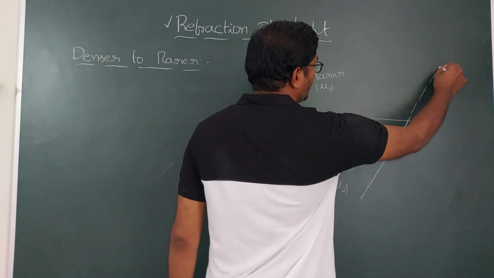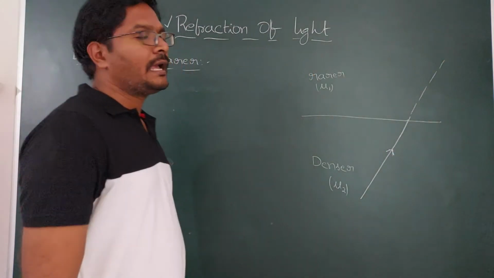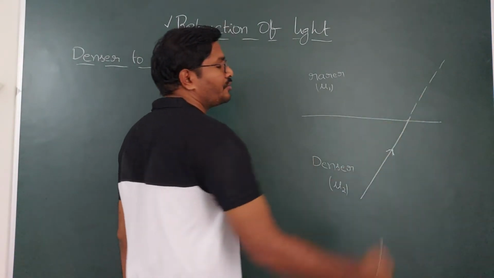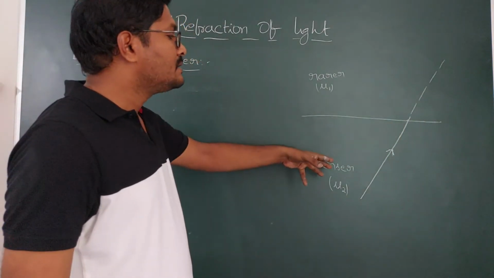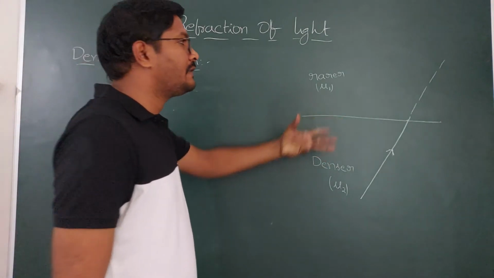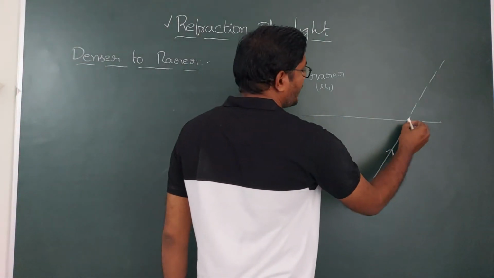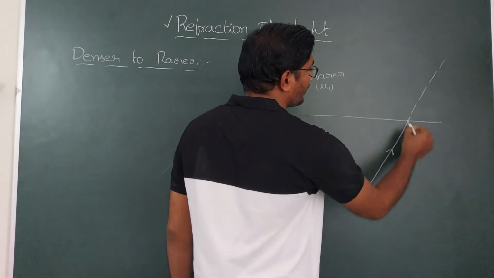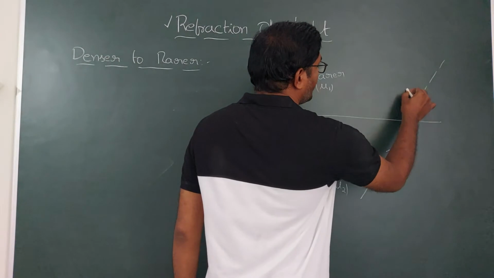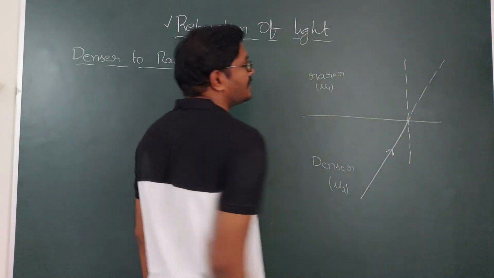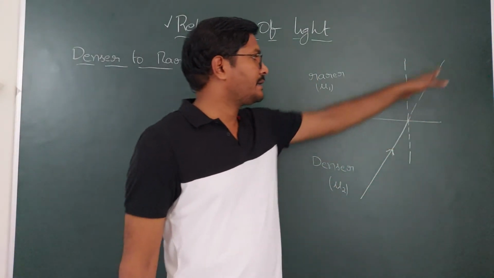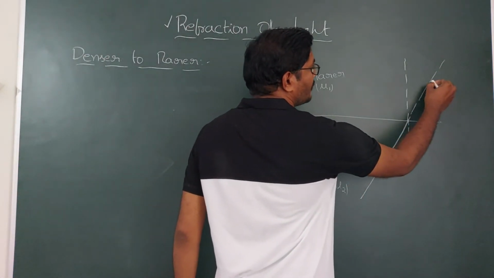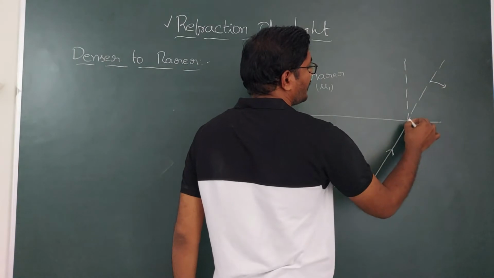If there is a rarer medium, as the property changes, it can bend either towards the normal or away from the normal. We have observed that when light travels from denser to rarer, it is going to bend away from the normal. So you need to draw the normal. Normal is nothing but a perpendicular drawn at the point of incidence. This is the normal. This is the original direction. From the original direction, it is going to bend away from the normal, like this.